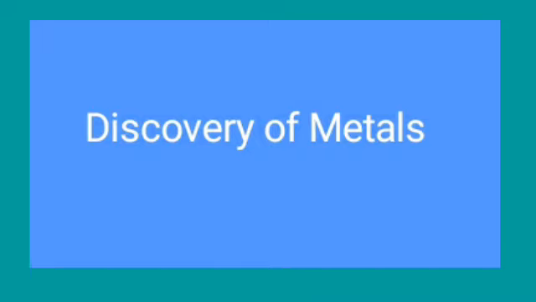Our forefathers living on the earth then used the first metal, copper. They discovered that metal and used it very well for their purpose, students. It was used to make better tools.